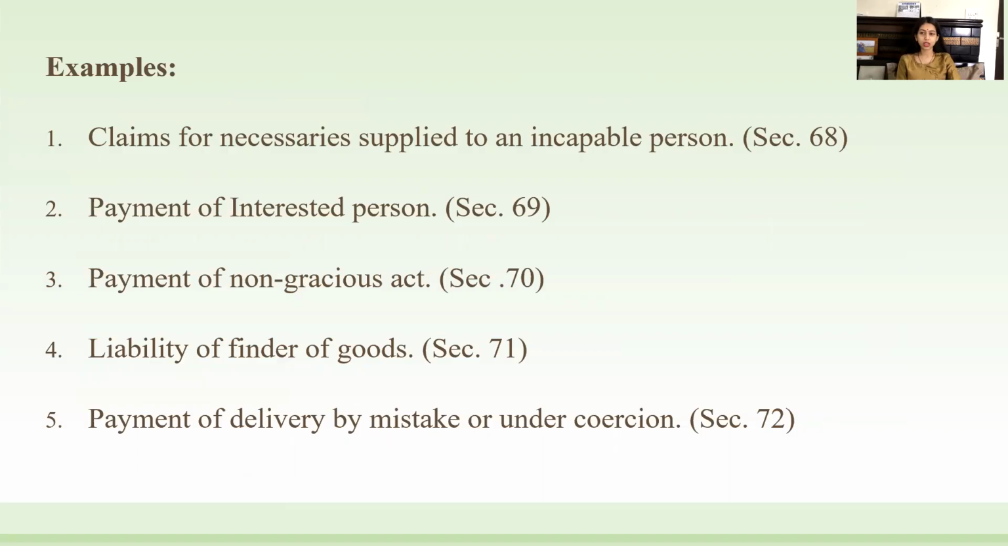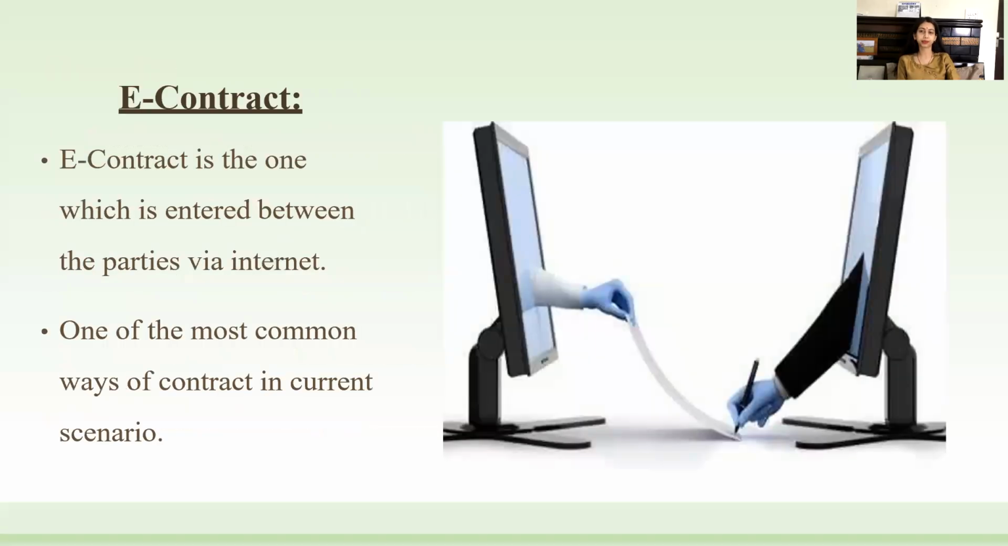As per section 68, claims for necessaries supplied to an incapable person. Section 69, payment by an interested person. Section 70, payment for a non-gratuitous act. Section 71, liability of finder of goods. Section 72, payment or delivery by mistake or under coercion.